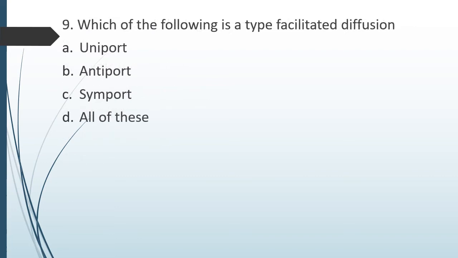Question number 9. Which of the following is a type of facilitated diffusion? Option A, uniport, option B, antiport, option C, symport, or option D, all of these. Type of facilitated diffusion. The correct answer is option D, all of these. Uniport, antiport, symport, all three are types of facilitated diffusion.